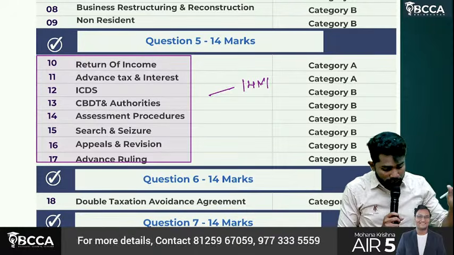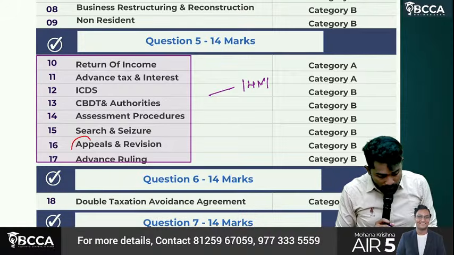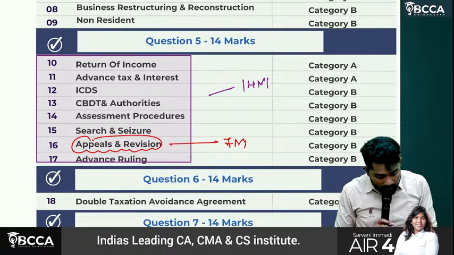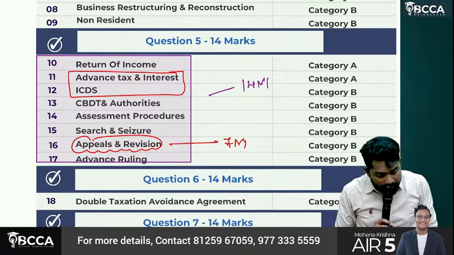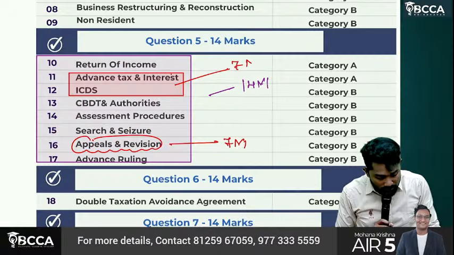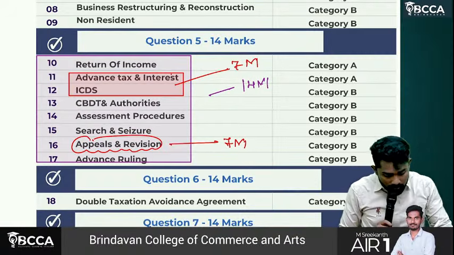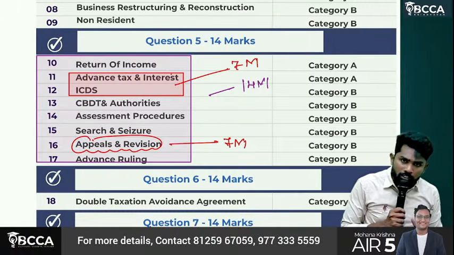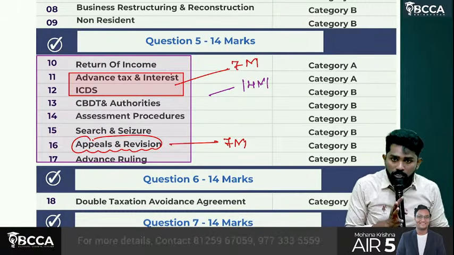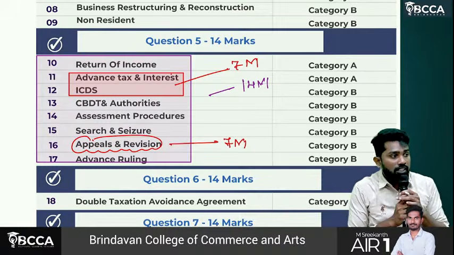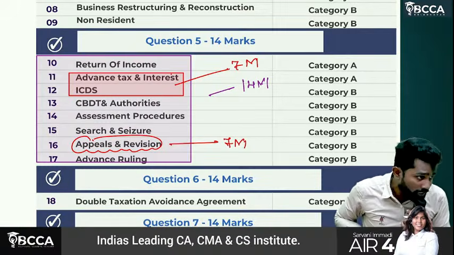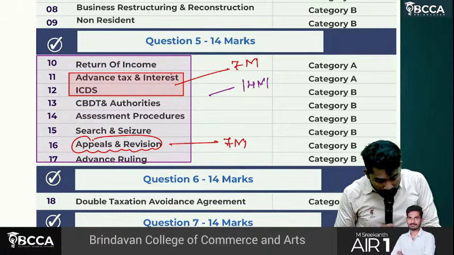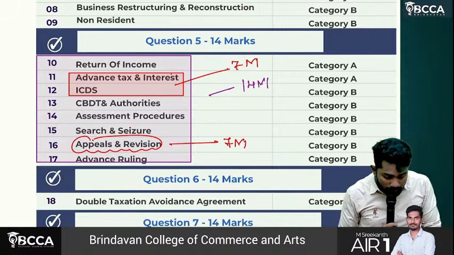Okay, how it is happening now means from appeals and revision they are asking a 7 marks question, and then advance tax, interest and ICDS they are asking a 7 marks question. But in advance tax and interest also there is no amendment. Even in appeals and revision also there is no much important amendment. Where amendment is there, in updated return there is significant amendment. So there are high chances for asking it. So in this slot they can ask 7 marks from any chapter.